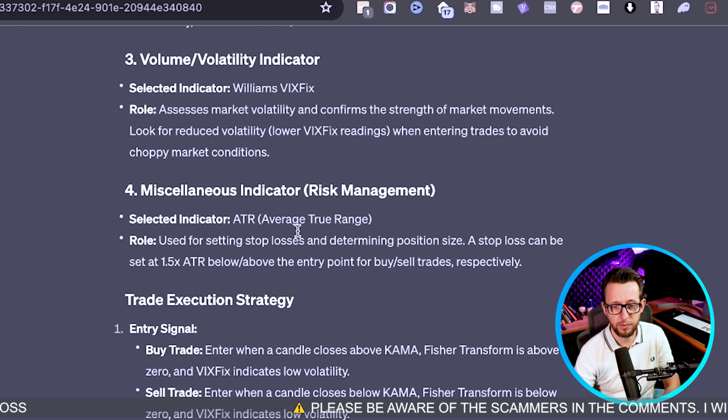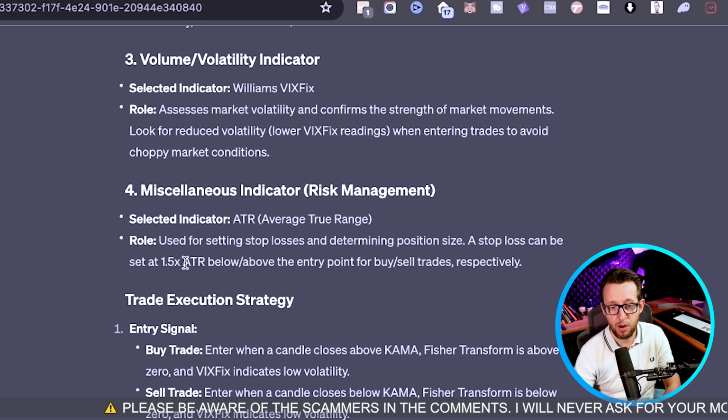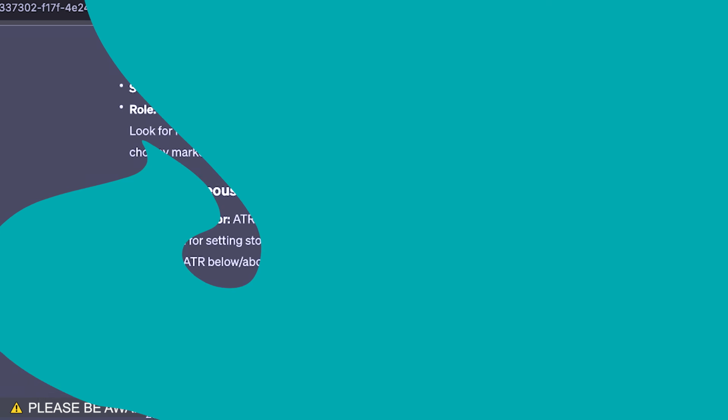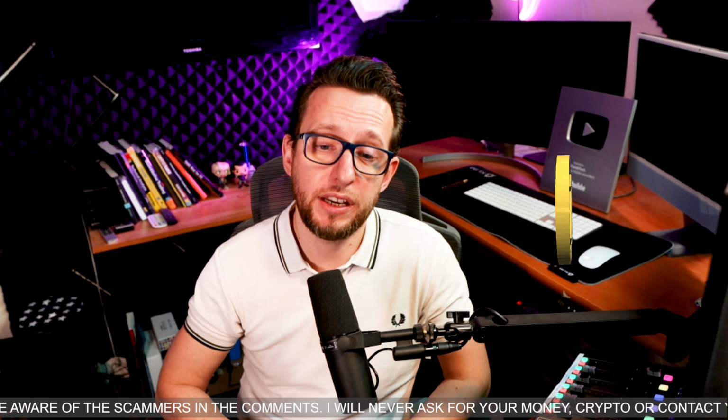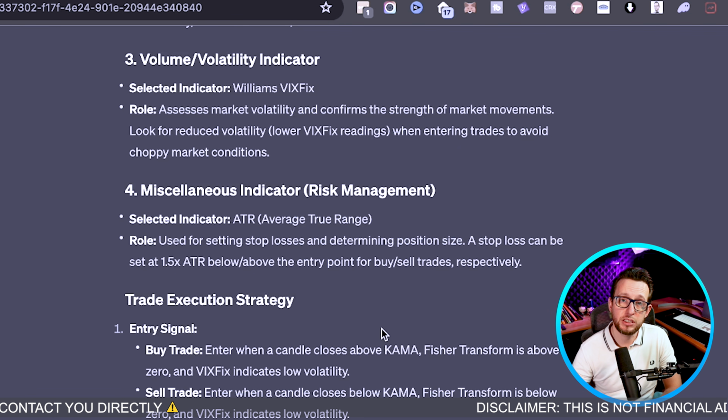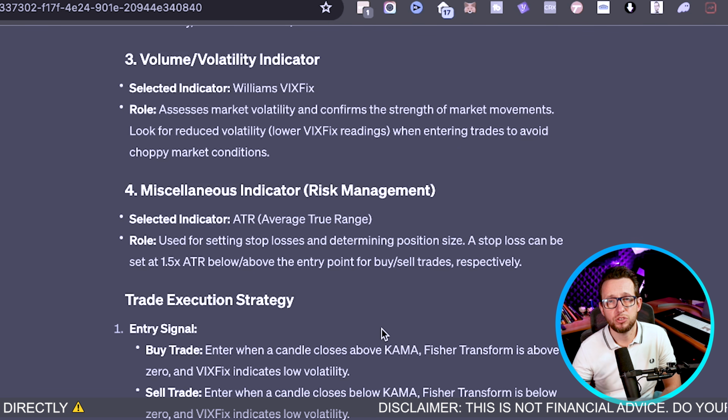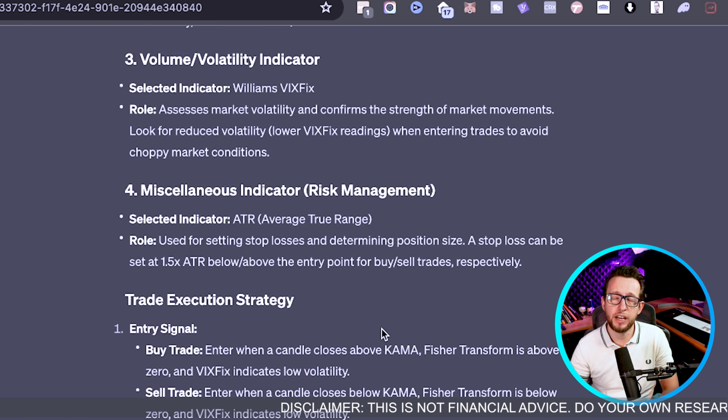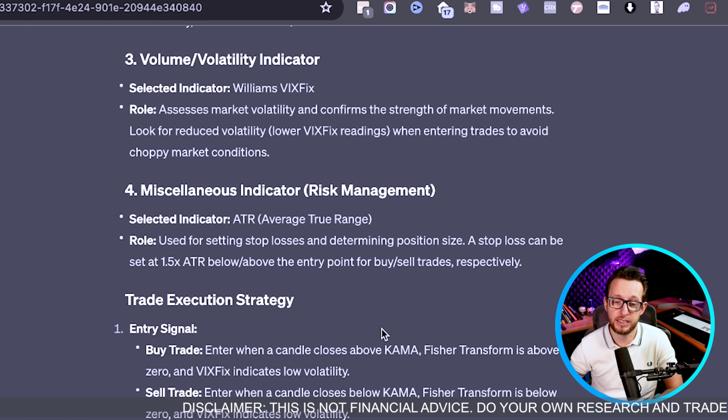Miscellaneous indicators for risk management would be the average true range. We're going to be setting it to a 1.5 ATR risk to reward. I'm going to be testing it on Bitcoin, and I know that Bitcoin tends to work much better on 2.5 and above. It depends on the market, guys. NNFX is mainly Forex, so it seems for me that the ATR at 2.5 is much better. Obviously, all of these strategies that I build will work on Forex, stocks, or anything that you want to trade. You just have to adapt them and play around with the settings as you go along.